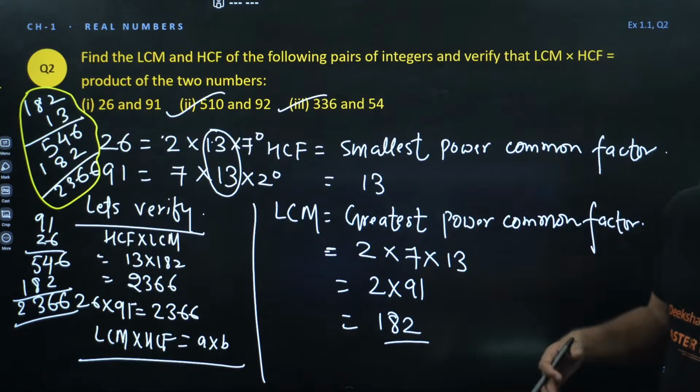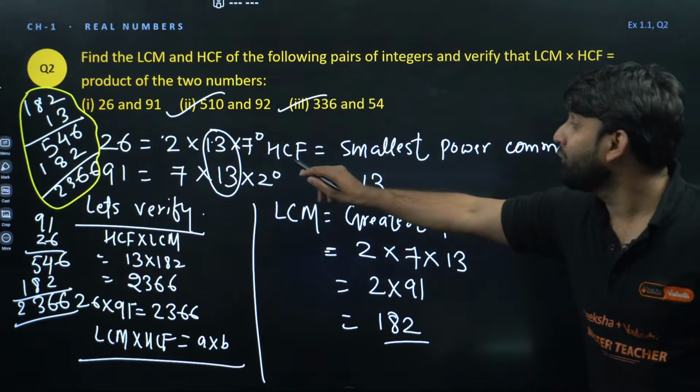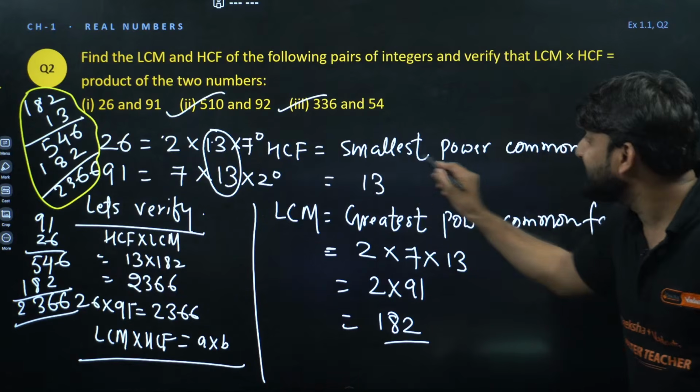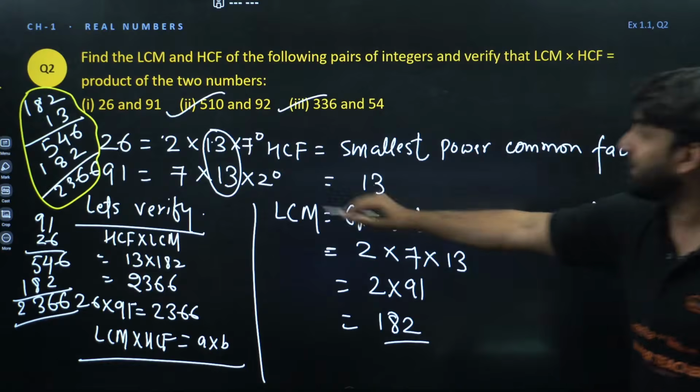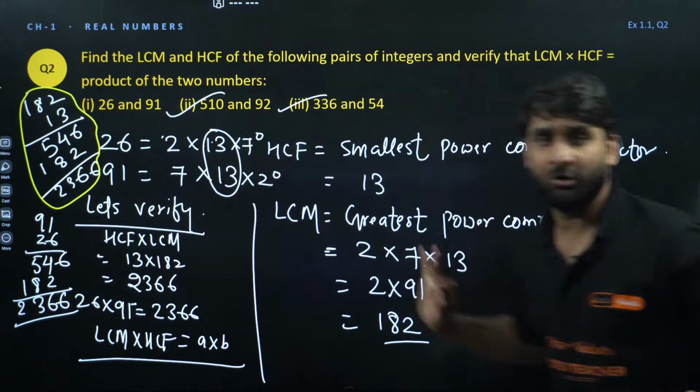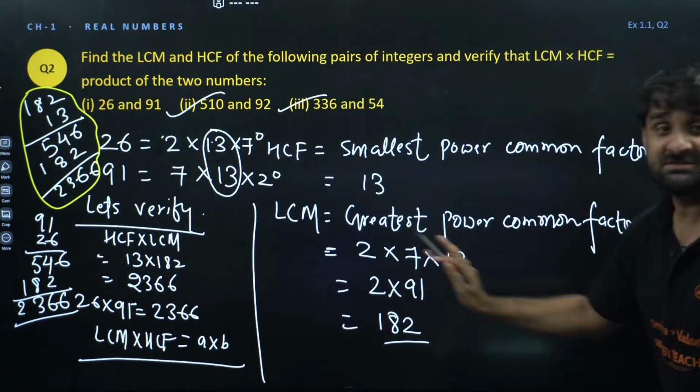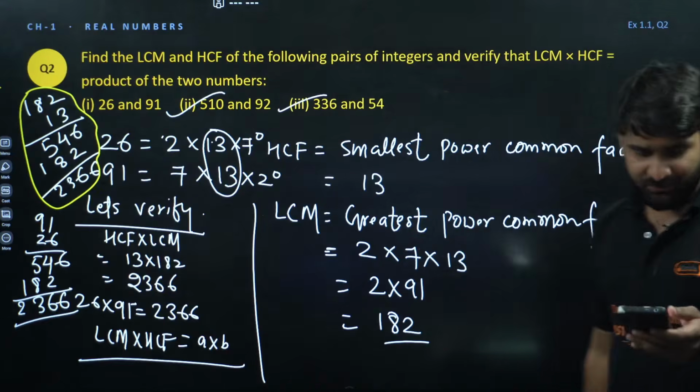Okay. So my dear, what have you understood here? To find the HCF, always take the smallest power of the common factors when you have written the product of common factors. And to find the LCM, always take the greatest power. Is it clear?